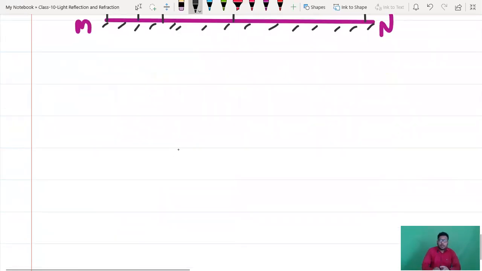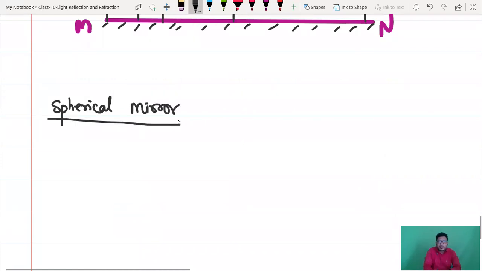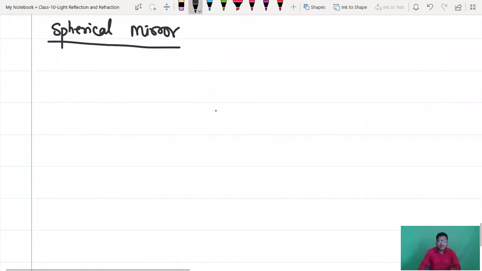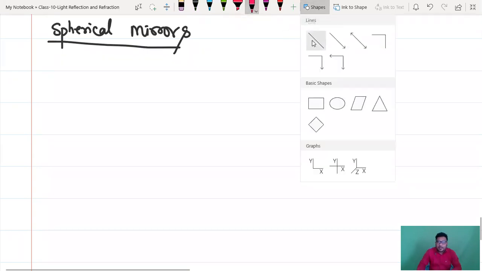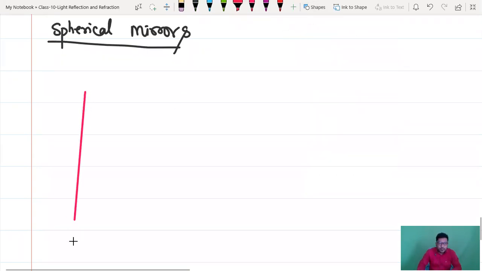Now we have a special type of mirrors called spherical mirrors. What is meant by spherical mirrors? Will it be spherical? Will it be round? We'll try to understand. Spherical mirrors are special types of mirrors. Let us consider we have a mirror like this. Whichever side you want, you can take it as reflecting or non-reflecting.